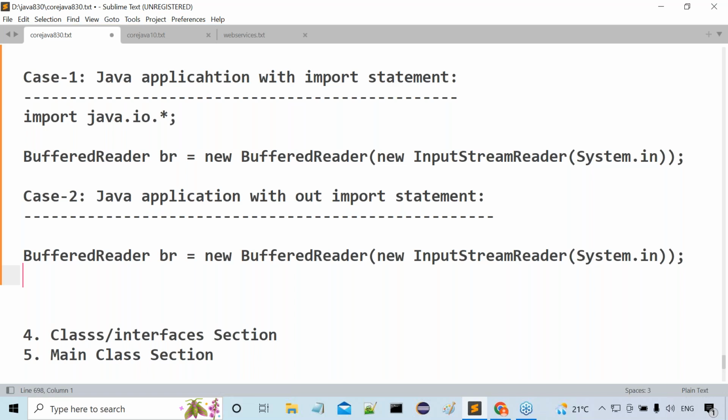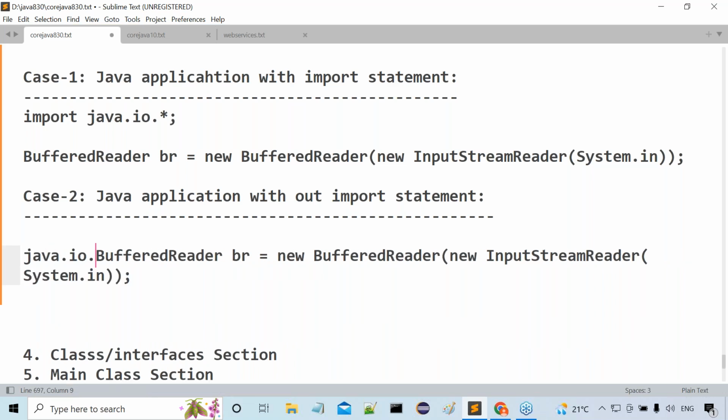Now let me check how I'm going to provide the fully qualified names. Observe carefully. BufferedReader is a class that came from which package? The java.io package. So here what is the fully qualified name? java.io.BufferedReader. Next, how many times have we written the BufferedReader class? That many number of times we have to use the fully qualified name.